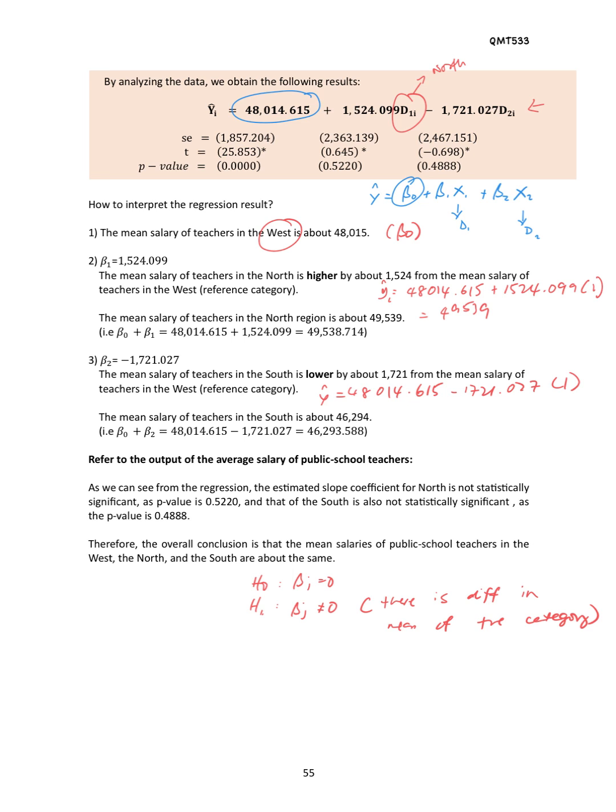Since we fail to reject, we conclude that beta j equals 0, meaning that there is no difference, or the mean salaries are equal.